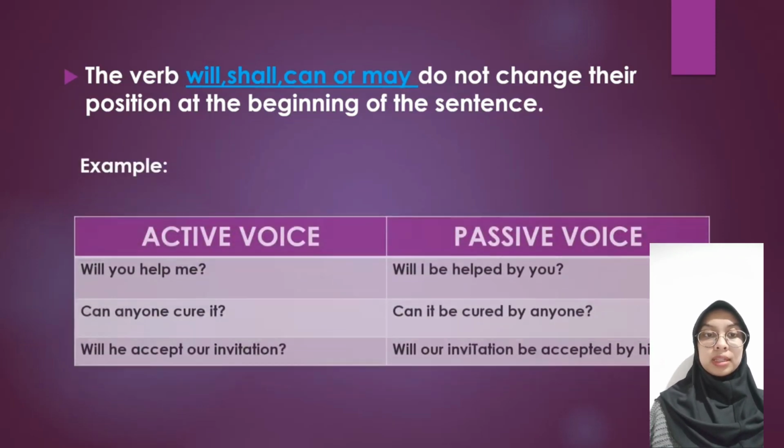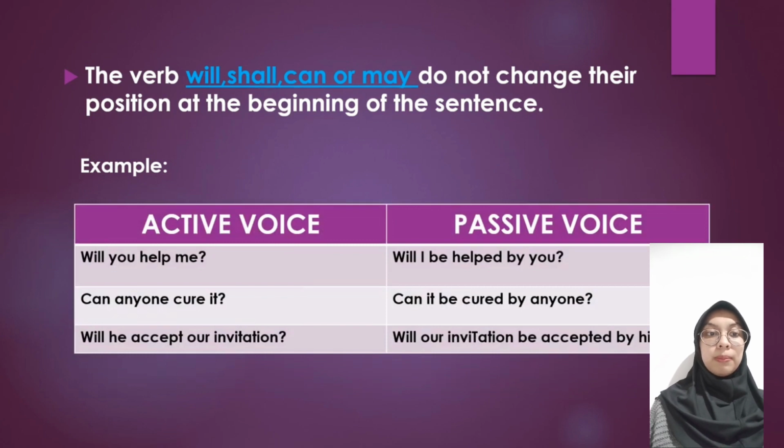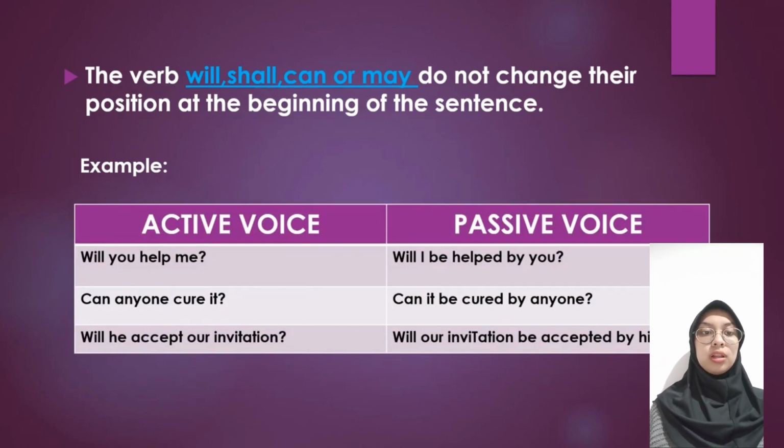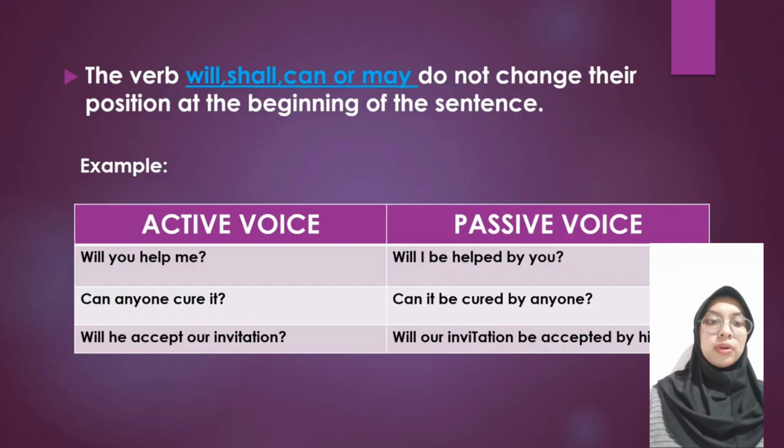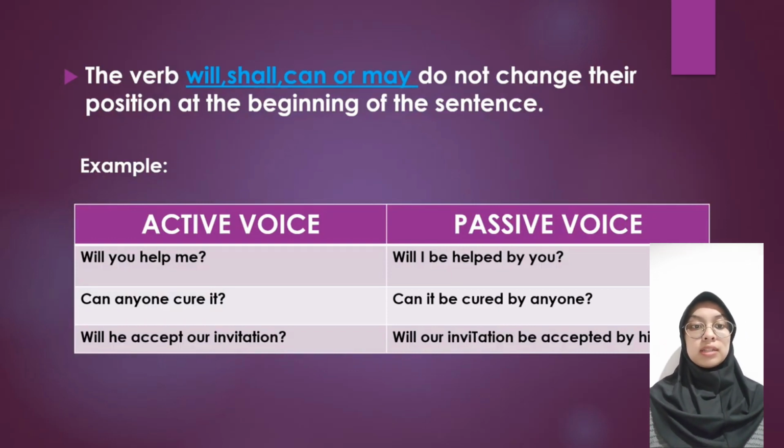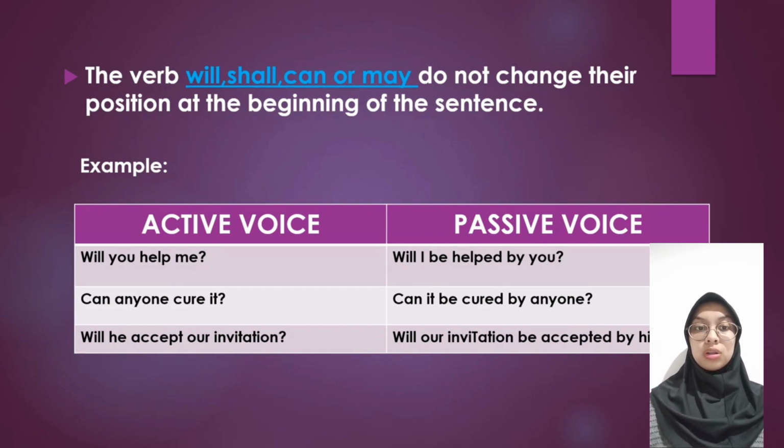That means it remains the same in passive voice. For example, will you help me? Will I be helped by you? So here will remains at its place. It does not change its position. The rest of the parts change according to the word order of active to passive voice.